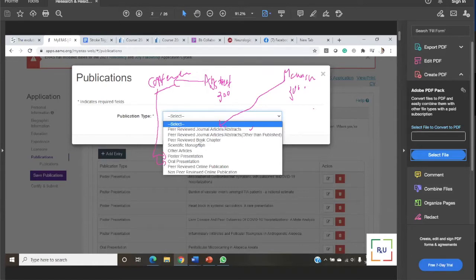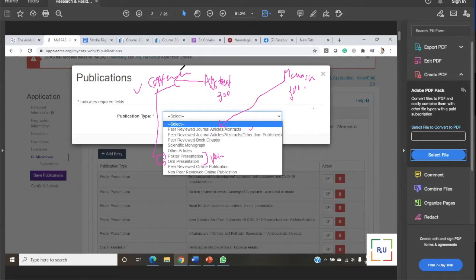So the peer review conferences, whatever presentation you prepare, these presentations are also peer review. If the conference is peer review, like American Heart Association, American Academy of Neurology, American Psychiatric Association, those conferences are peer review. So whatever you are presenting there in the form of oral presentation or poster presentation, those all go in the oral or poster presentation category.